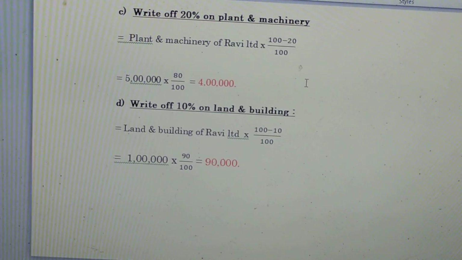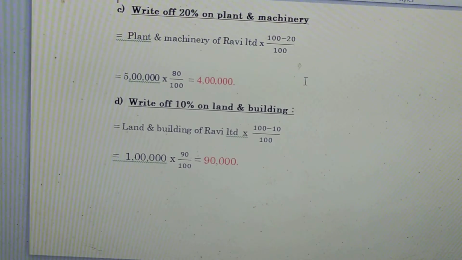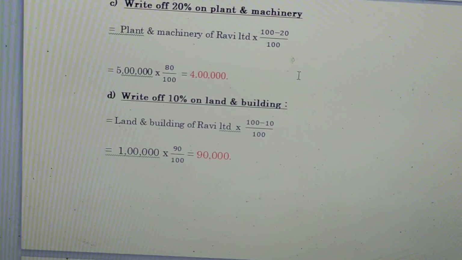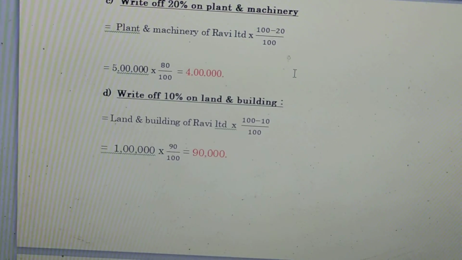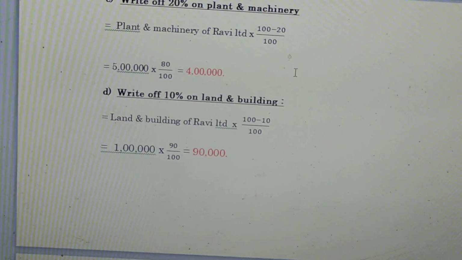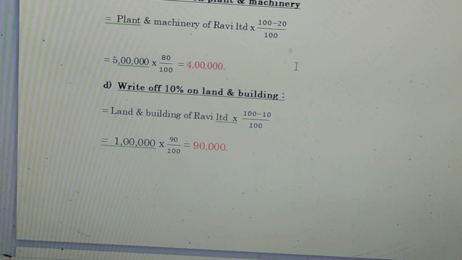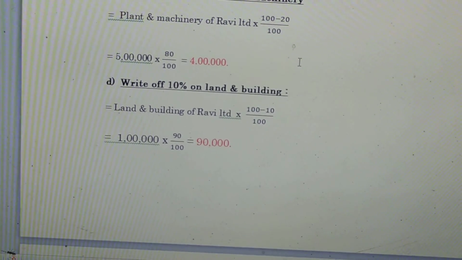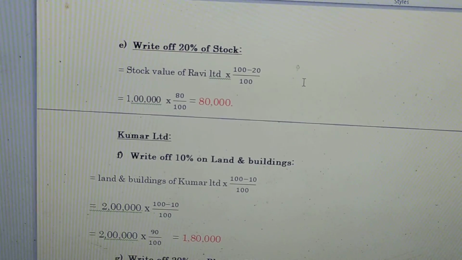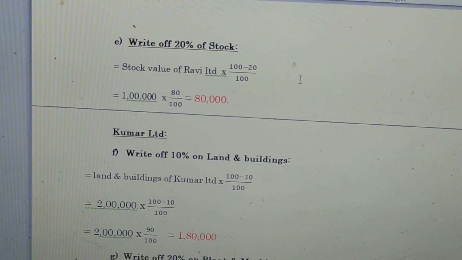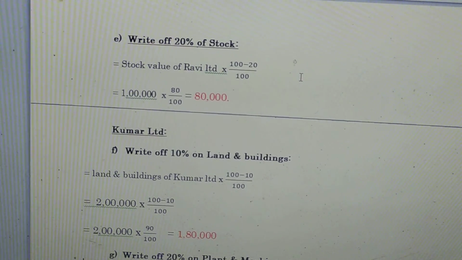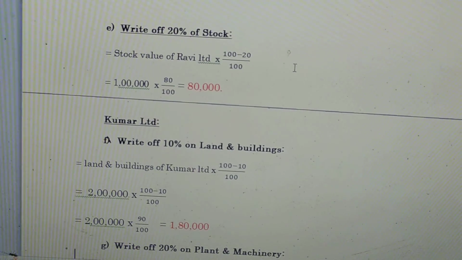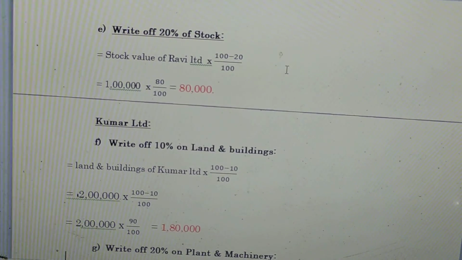And working note 4 is the write down of 10% on land and building, equal to land and building of Ravi Limited multiplied by 100 minus 10 divided by 100, equal to 1 lakh multiplied by 90 divided by 100, we get 90,000. And working note 5 is the write down of 20% of stock, equal to stock value of Ravi Limited multiplied by 100 minus 20 divided by 100, equal to 1 lakh multiplied by 80 divided by 100, we get 80,000.